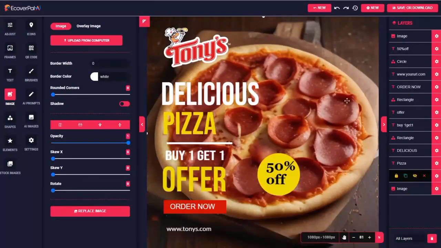So again, this was just the very first AI image I generated. I could go back and create more, but you can kind of get the idea. This one actually doesn't look too bad, but we'll go ahead and save that. And actually, before I do that, let's show another feature.